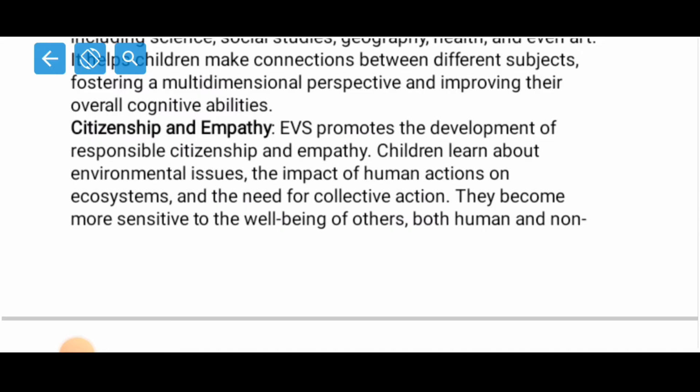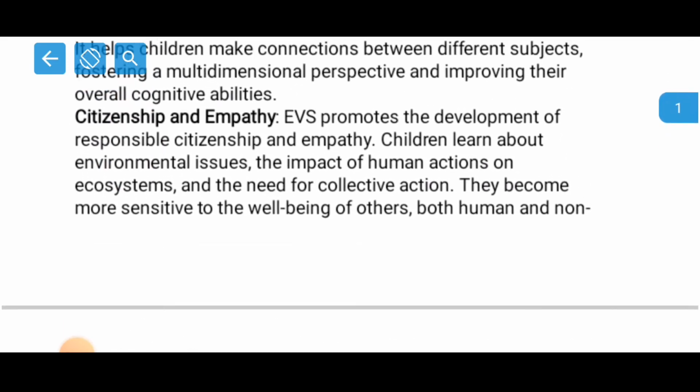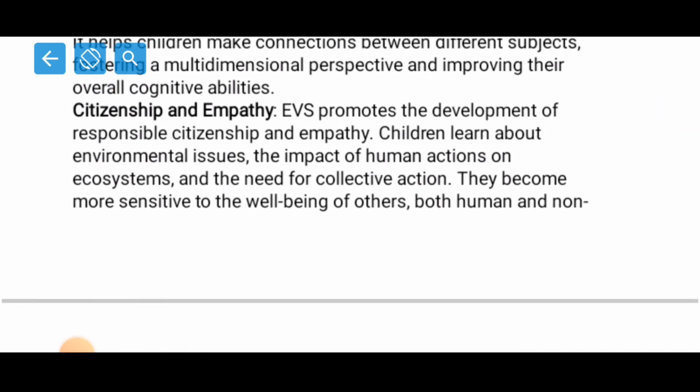EVS promotes the development of responsible citizenship and empathy. Children learn about environmental issues, the impact of human actions on ecosystems, and the need for collective actions. They become more sensitive to the well-being of others, both human and non-human. So see, when we expose children to the environment, they become aware of the environmental issues, right? What are the different types of issues we are having, what impact they can have on humans, on plants, on the environment, on animals. So they come to know about it, all right?